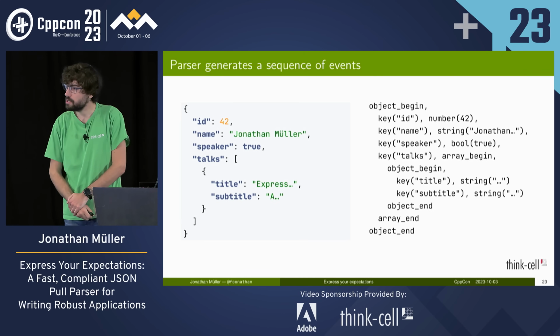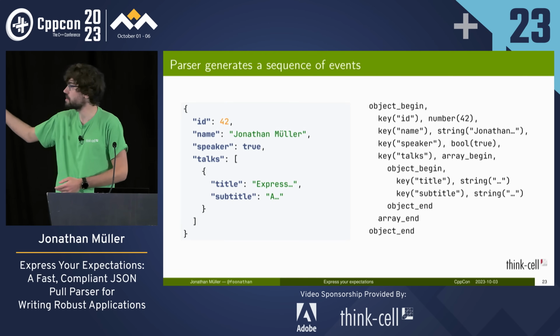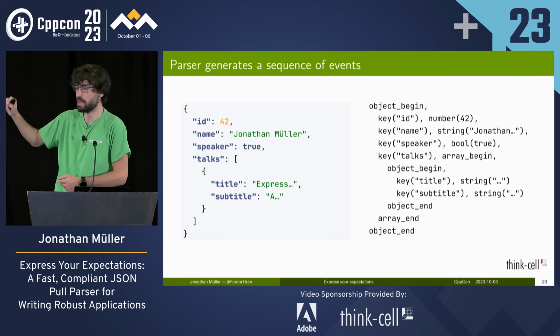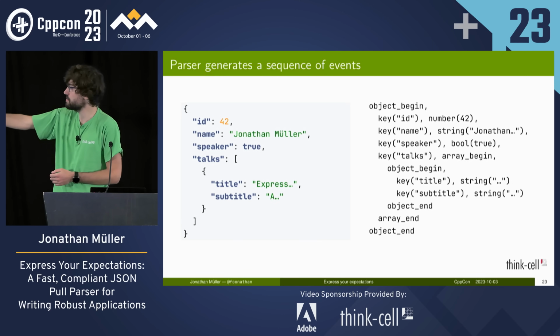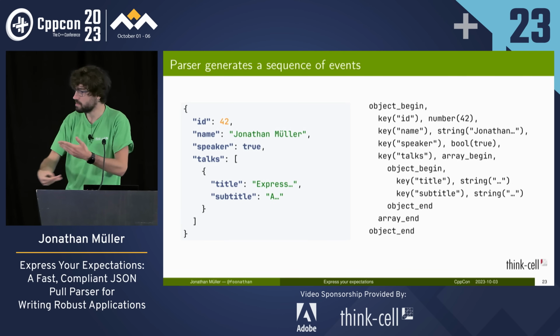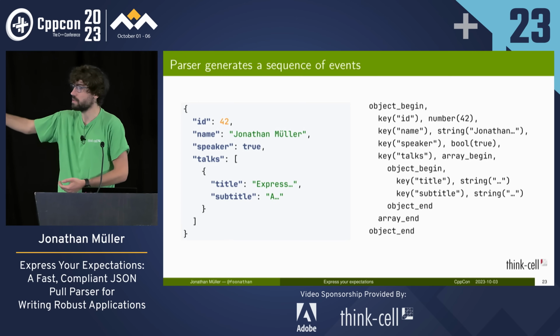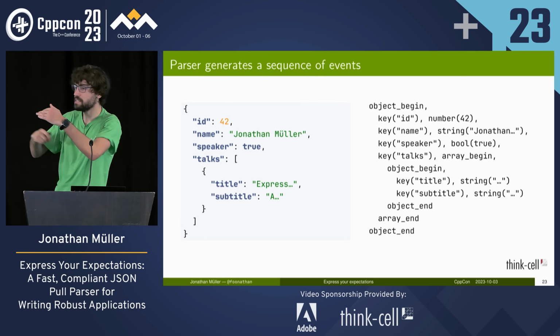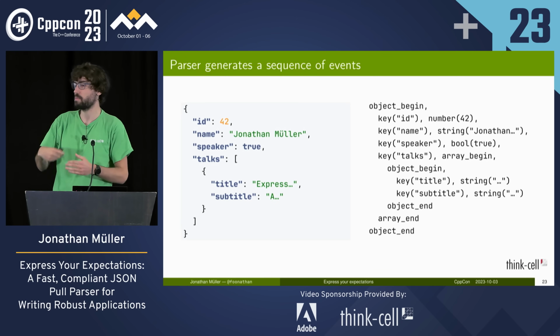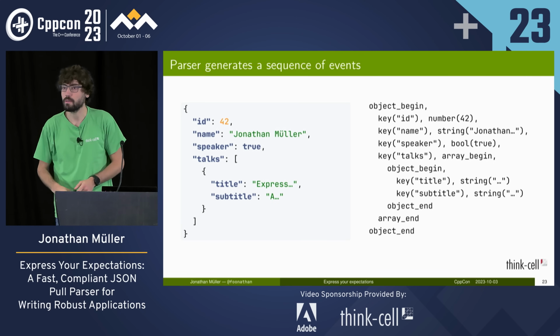How do you handle nested arrays? So nested arrays, yeah. We have a nested array. For example, we could imagine that the second element of the array would be another array. And then after the object end there, we would emit another array begin. And then we would emit the events for the contents. And then we emit the array end when we reach there. So we nest array begins and array ends within the array begin and array end. Does that answer your question? Okay. Yes?